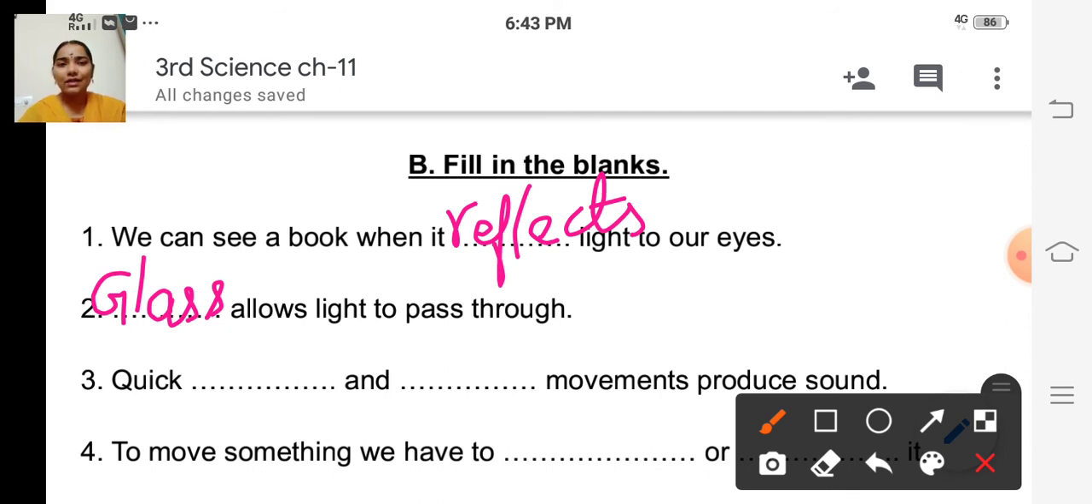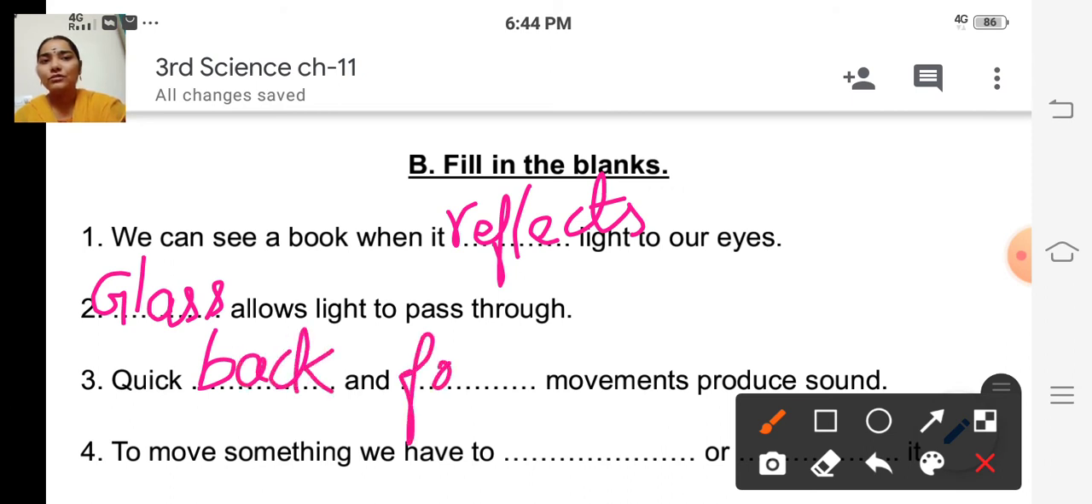Okay. Third question. Quick dash and dash movements produce sound. So how do we hear the sound? When it moves back and forth very fast, isn't it? How do we hear sound? When the things move back and forth very fast. So quick back and forth movements produce sound. Okay.